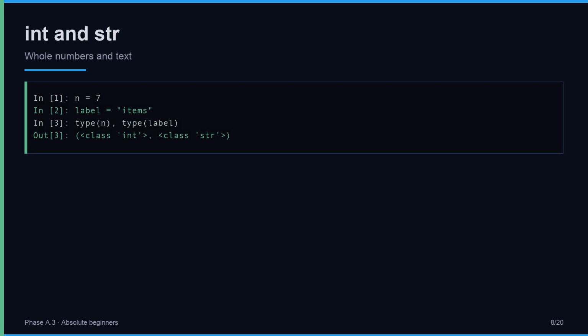n holds an integer. label holds a string. You can inspect both with type. Integers are whole numbers, strings are text in quotes. Different kinds behave differently later when you combine them. Keep this line in mind. In [1]: n = 7.